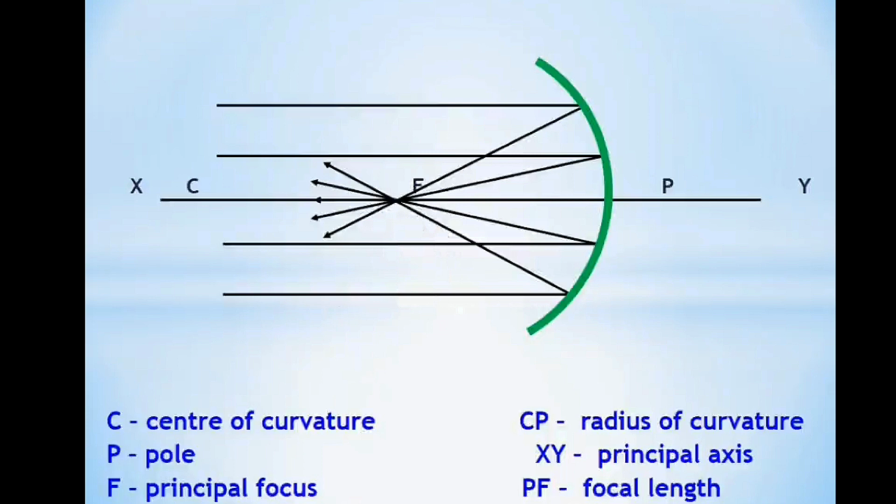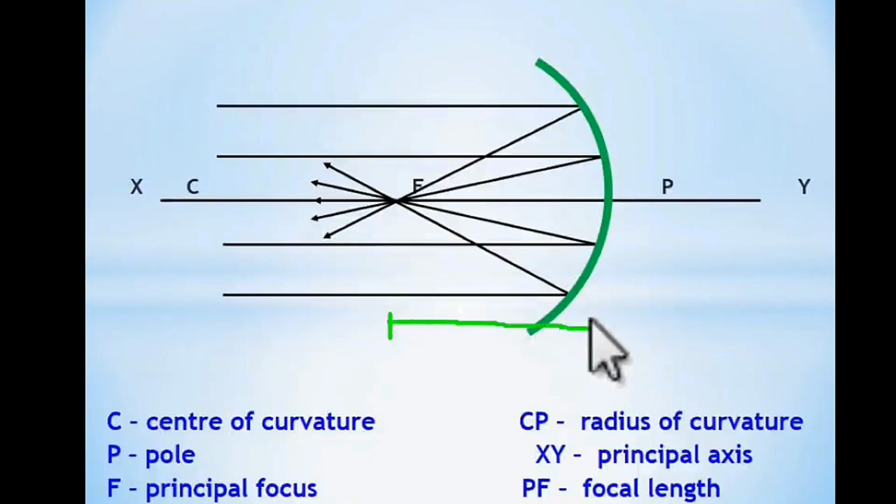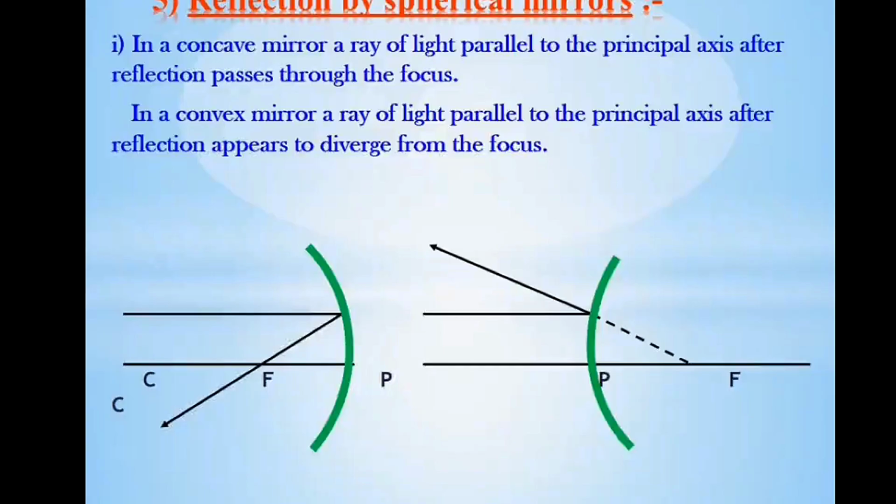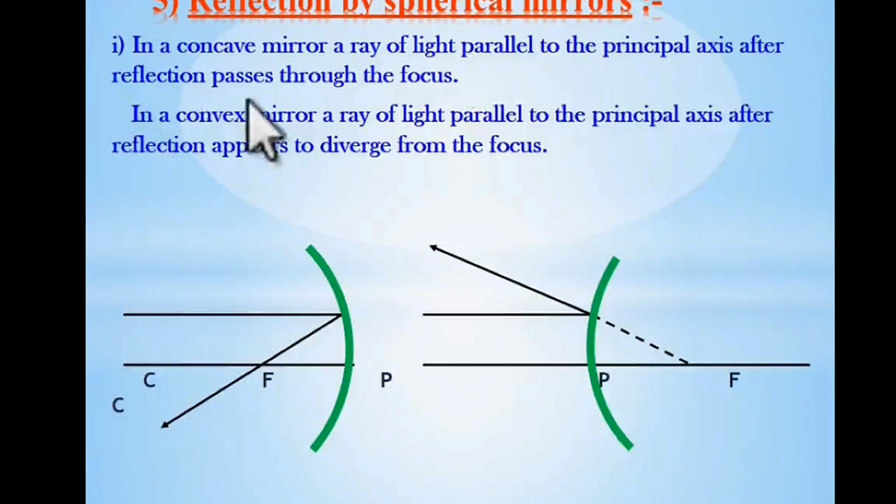Now let us see what is focal length. It is the distance from the focal point to the pole. This is called focal length. Now let us discuss some important rules for drawing the ray diagrams. In a concave mirror, a ray of light parallel to the principal axis after reflection passes through the focus. So the ray which is coming parallel to the principal axis after reflection passes through the focus.